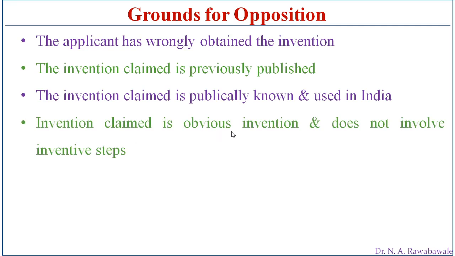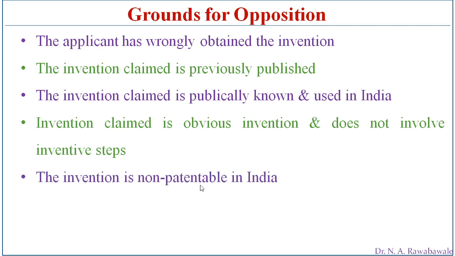Invention claimed is obvious and does not involve inventive steps. So somebody is going to claim that he has invented something, and if it is obvious, that means it is known to everyone, publicly known, or it has been in use by the public for many years. Then such an invention does not involve any inventive step. It is not a novel invention. Then anyone can oppose the grant of patent for such invention. The invention is non-patentable in India.